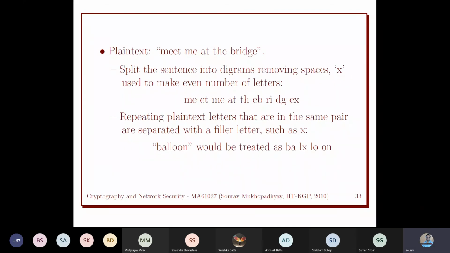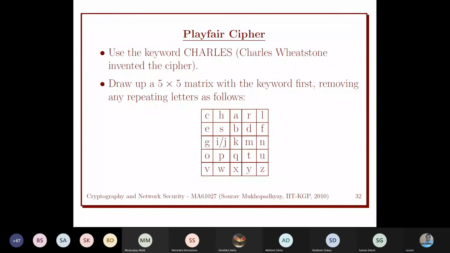Then ET. I'll take two or three examples, then it will be more clear. ET. Where is E? E is here. Where is T? T is here. So ET will be replaced by what? Can anyone tell me? OD. Because it is ET, OT. What about DO?